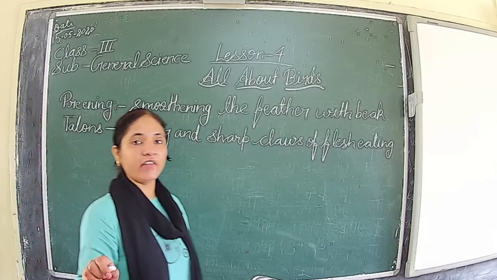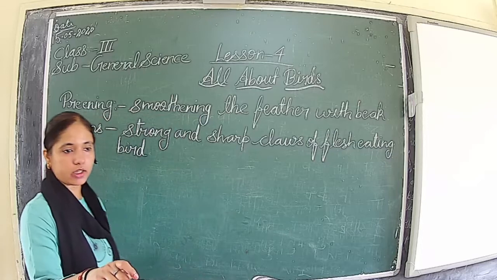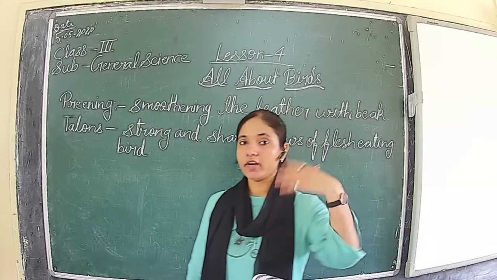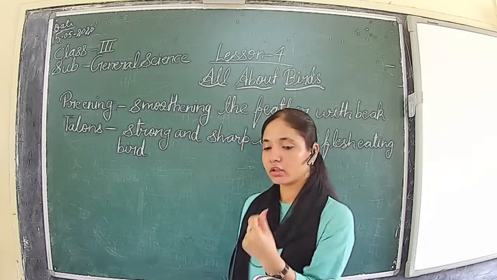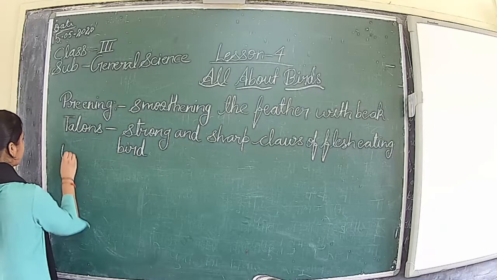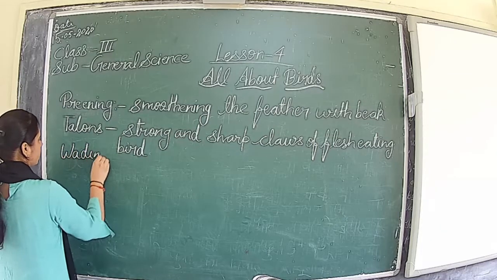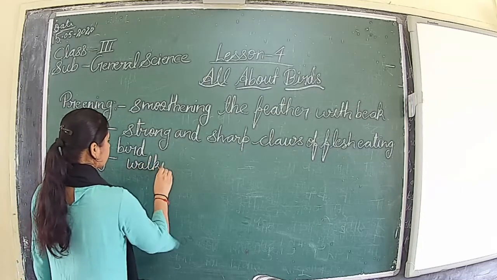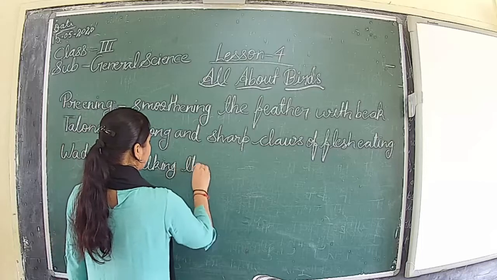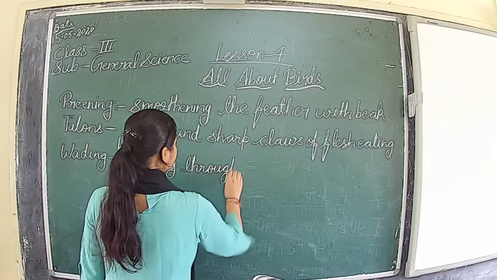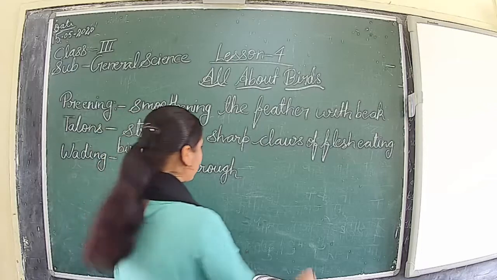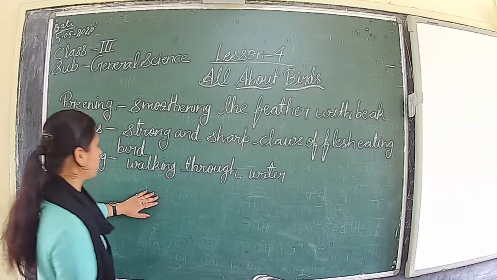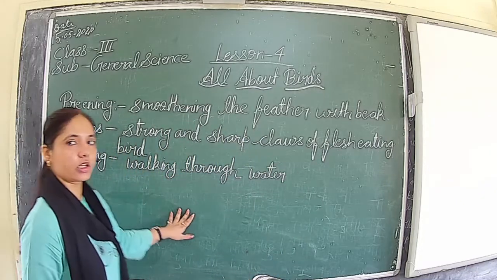Then we have seen wading, walking through water. Many swimming birds, like ducks and geese, are wading in the water. Walking through water is known as wading. So you can note this down and learn this term. Walking through water is called wading.